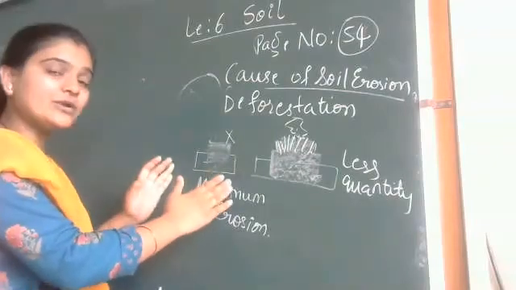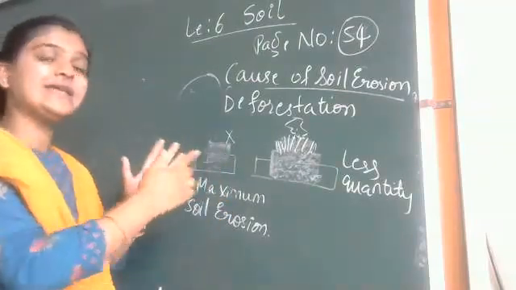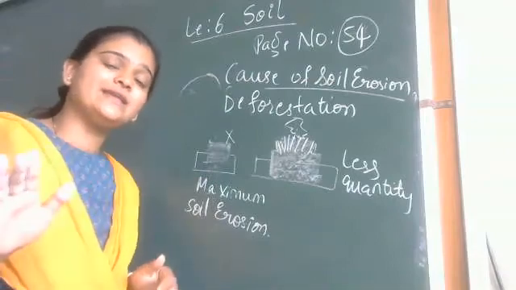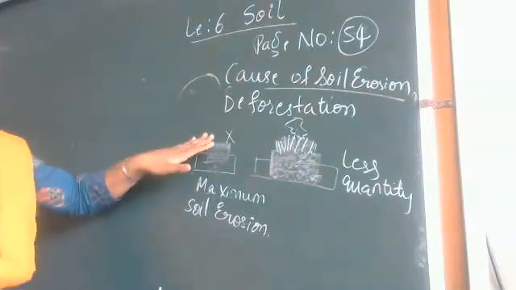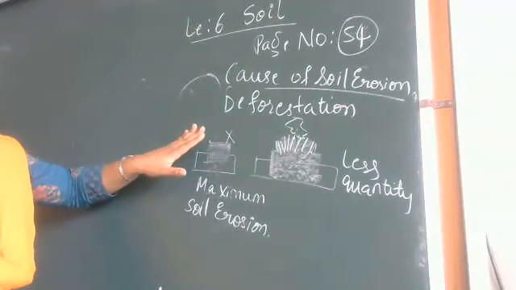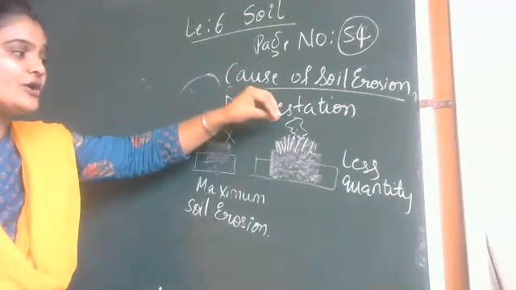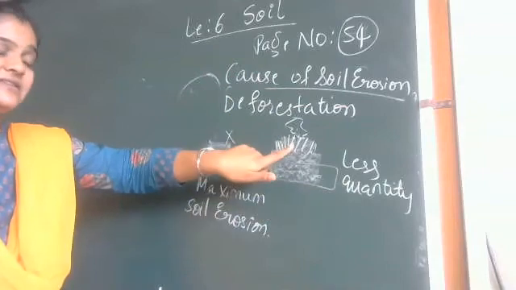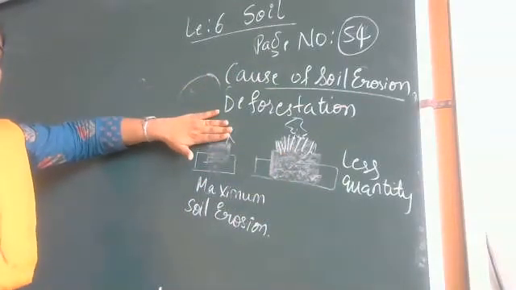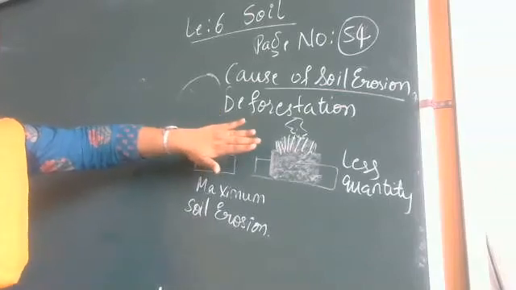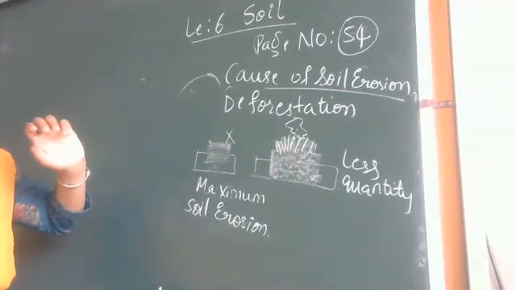Next, you can take one more tray wherein you will take only the soil part, with no green cover, no greenery over it. What will happen when you pour water on the soil which has the green cover? What will happen to the soil which has no green cover? This is the activity based on soil erosion.